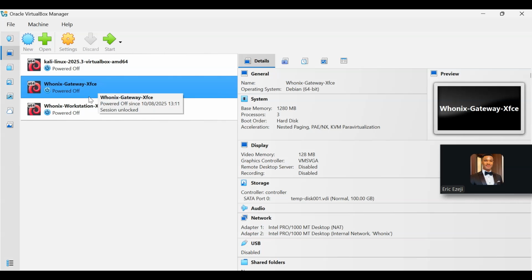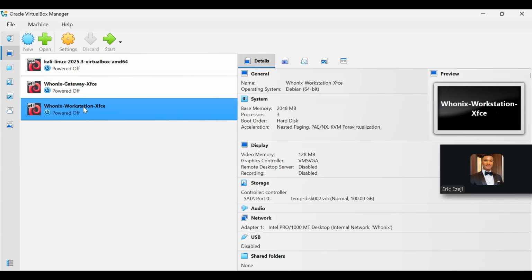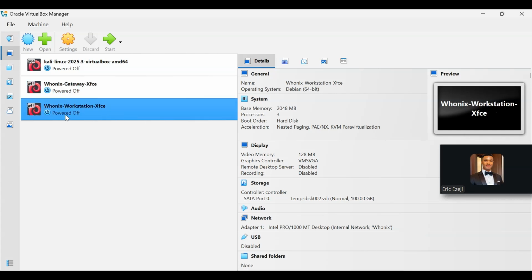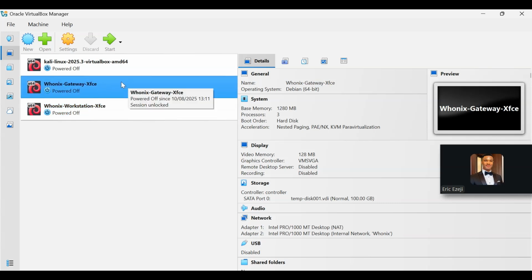The second one is the Whonix Workstation. This is where you do your actual work, all the work is done here: browsing, testing, writing, whatever. The workstation has no direct internet access. It forces everything to route through the gateway. This layered setup prevents leaks and protects your identity, even if your apps are compromised. Even if the apps you're using on the workstation are compromised, it's not going to affect the gateway, so you are still safe.